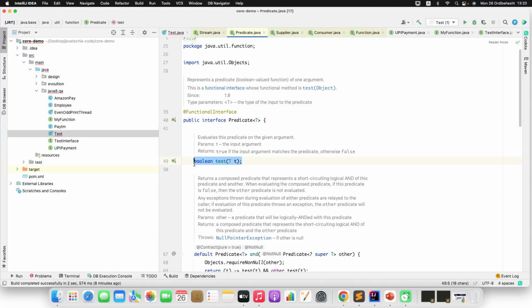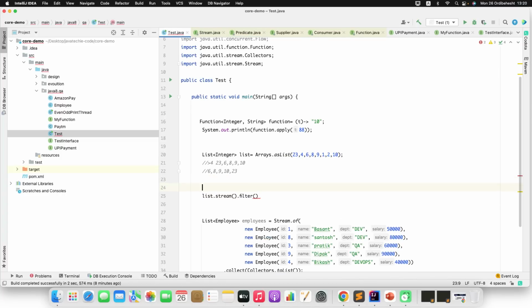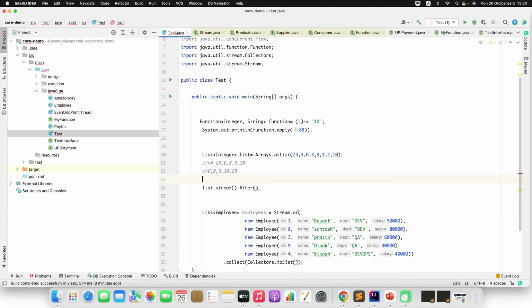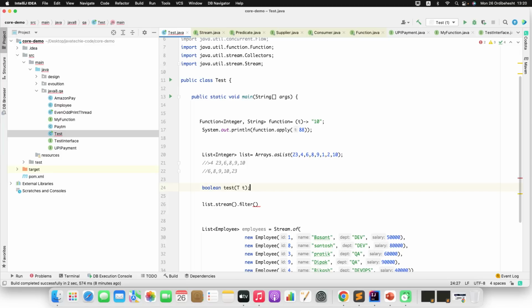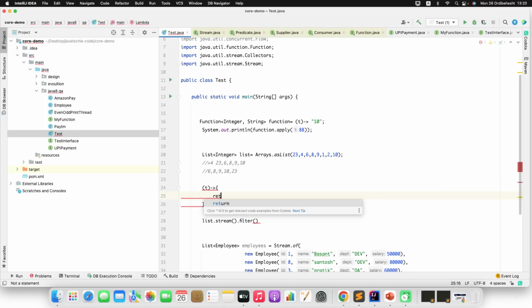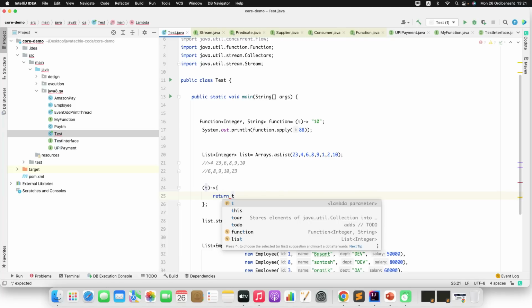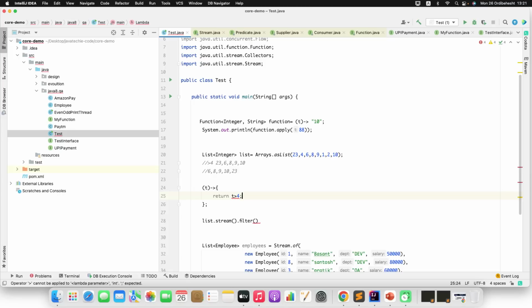Let me copy this method, go to the test class, and just define this predicate. First let me define the method, then I will convert it to the lambda. This is the method, right? I want to convert this to the lambda, so just remove the prefix, then remove the data type of your argument, and just define a lambda expression. Here I simply want to do return, I just want to filter who is greater than 4, right? I can do something like this, t greater than 4. I can just evaluate this statement.